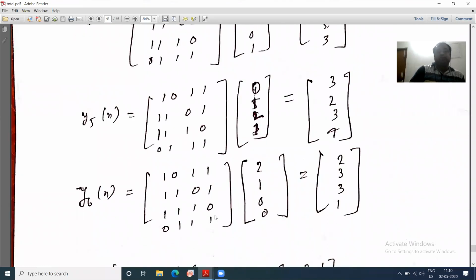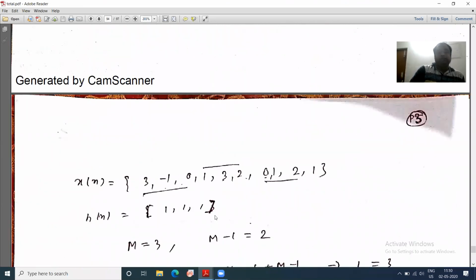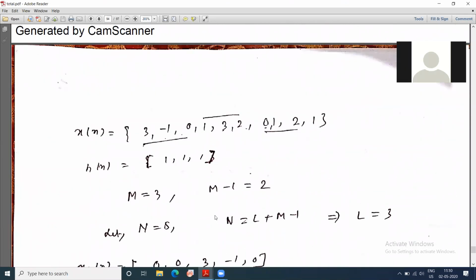Coming back to the question that I was asked: why have we taken n equal to 4? Why n equal to 4? There is nothing like that. Why should I not take 5? Definitely I can take 5.